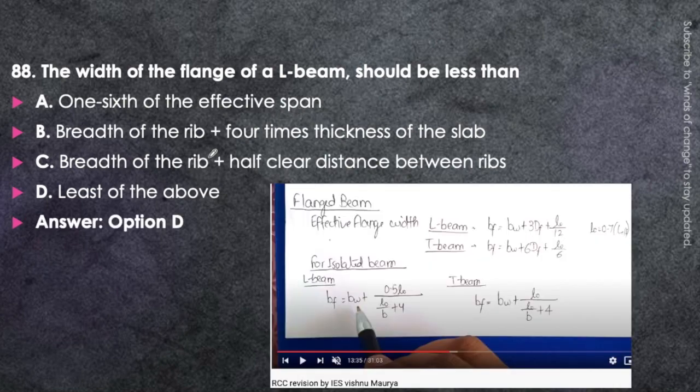In case of an L beam, the width should be less than 1/6 of the effective span, that is L effective by 6, or breadth of the rib, that is bw, plus 4 times the thickness of the slab, or breadth of the rib plus half the clear distance between the ribs, or any of the above. Which one will be the least? But I would prefer that you not go for this question because this is from the older version. In the IS 456 that is preferred now, we should memorize these formulas for L beam and T beam, which will be asked. Usually questions from these formulas will be asked.